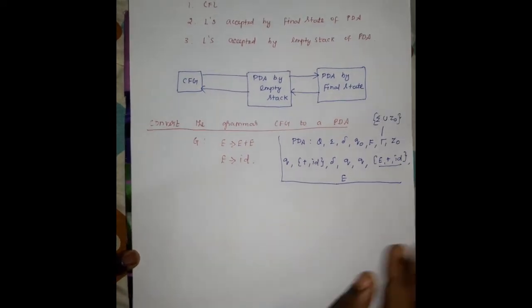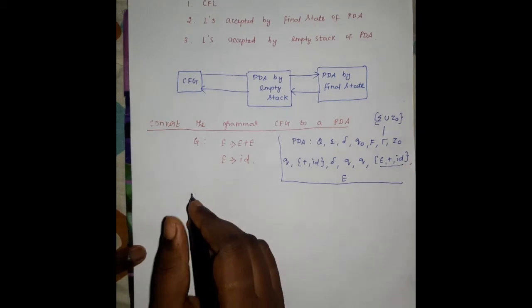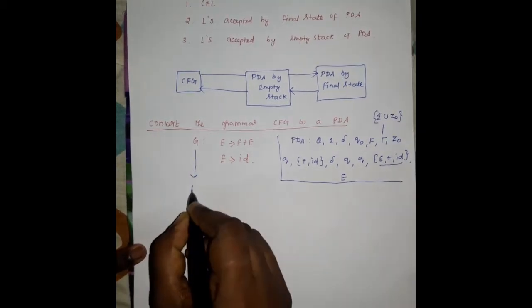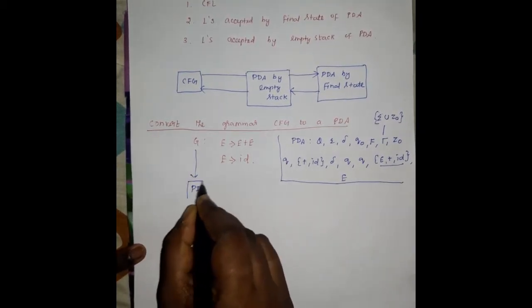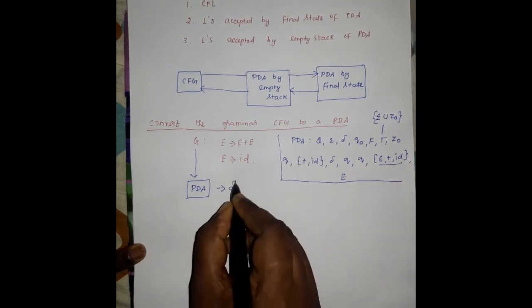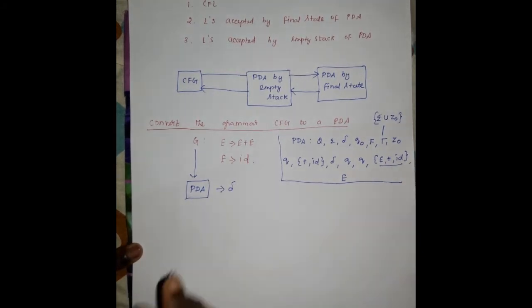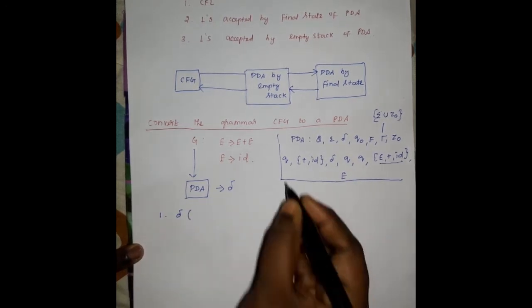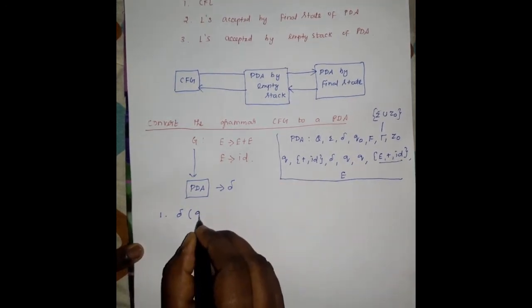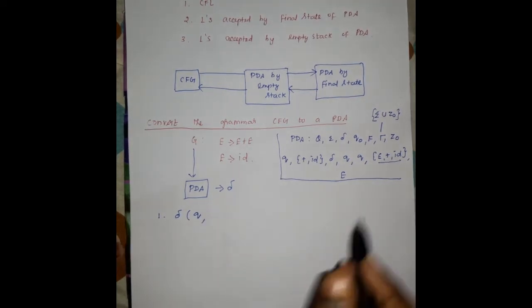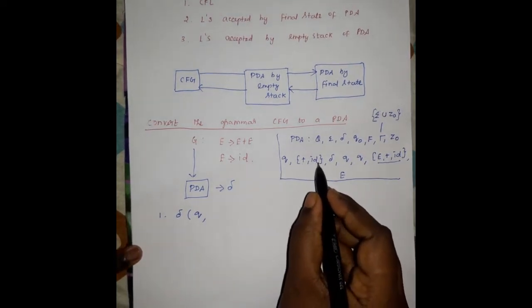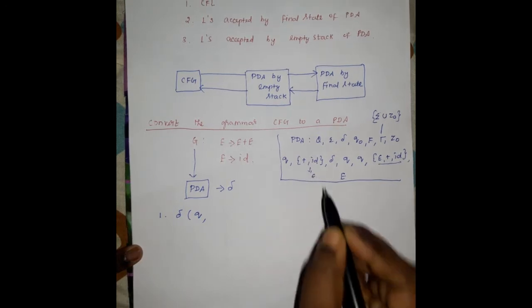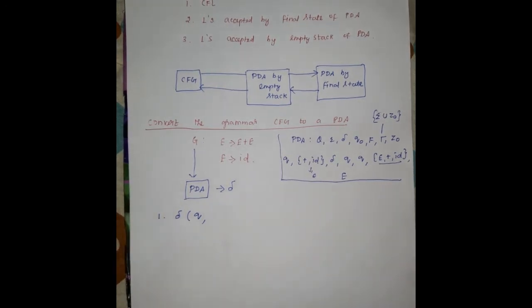Now we have to convert the given grammar into push-down automata, that is, we are going to construct the transition function from this grammar. The first step is taking the transition function delta of q, the initial state, comma, the input symbols plus and id, which also include the epsilon symbol, because epsilon is the empty string.